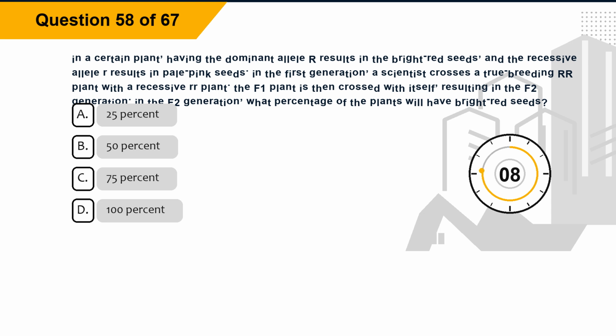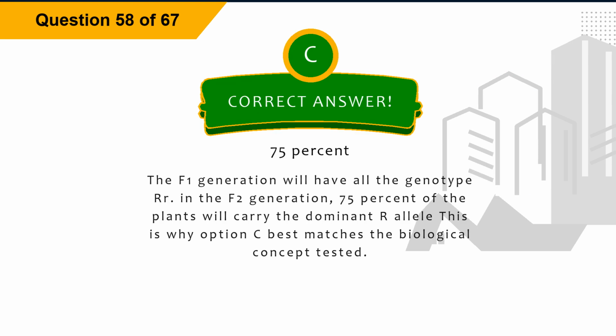Option A, 25%. Option B, 50%. Option C, 75%. Option D, 100%. The correct answer is option C, 75%. Explanation: the F1 generation will have all the genotype Rr. In the F2 generation, 75% of the plants will carry the dominant R allele. This is why option C best matches the biological concept tested.